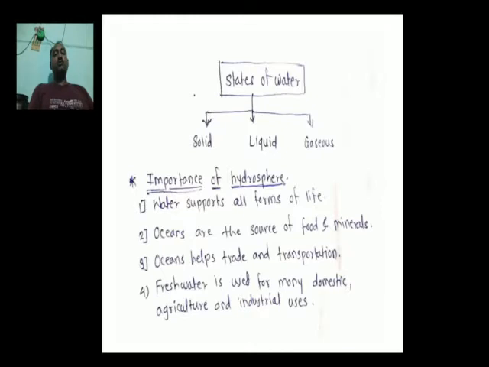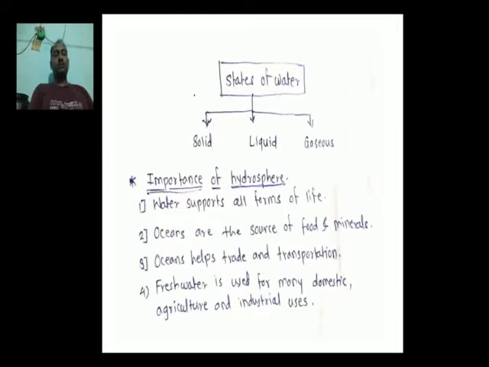Third, oceans always help us for trading and transportation. As you know, whenever we want to send some bulky goods or items from one country to another country, definitely we use oceans from the point of view of transportation. Fourth point, fresh water is specially used for many purposes, such as domestic purpose, agriculture purpose, and industrial purpose.